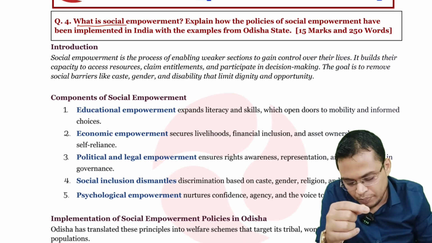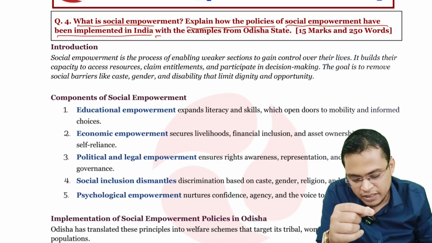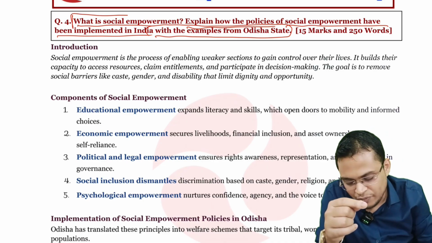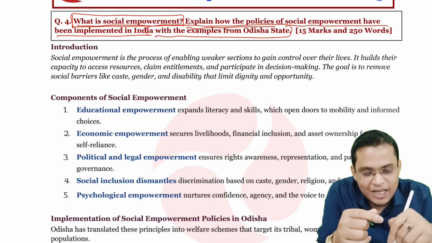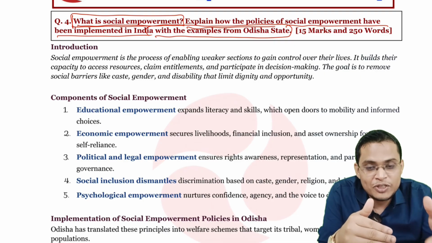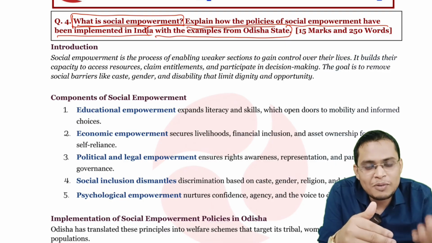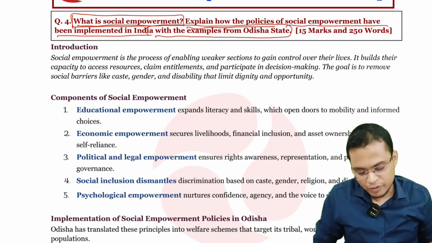So what is social empowerment? Explain how the policies of social empowerment have been implemented in India, with special example from Odisha. Here the word is very important. First we have to define what is social empowerment and the components of social empowerment. Then we are going to see the different policies implemented by the Government of India, with special reference to Odisha. So it is better to write about the policies of Odisha for social empowerment.